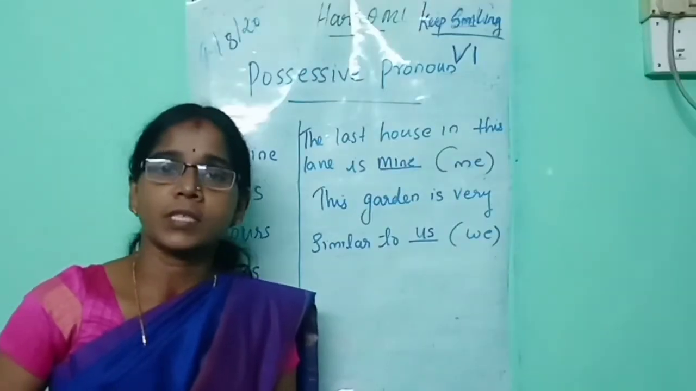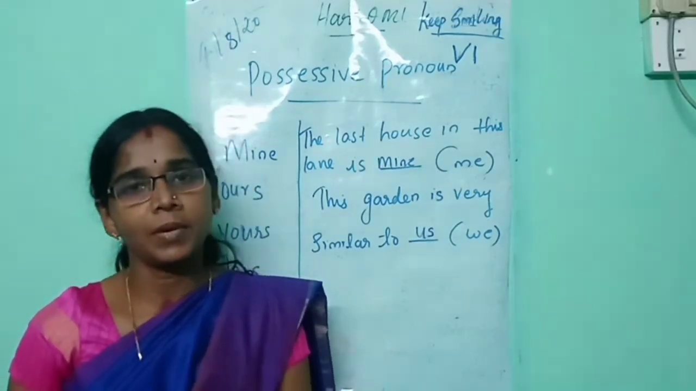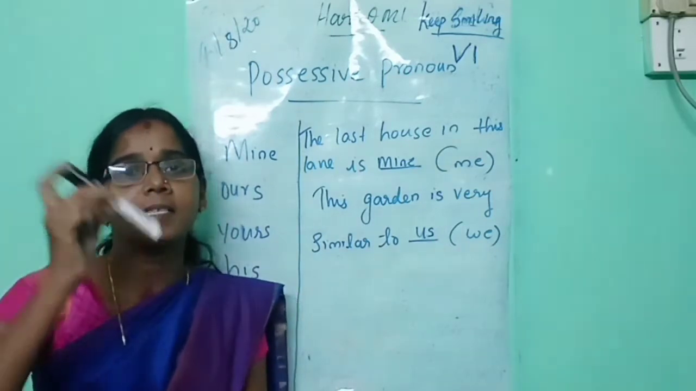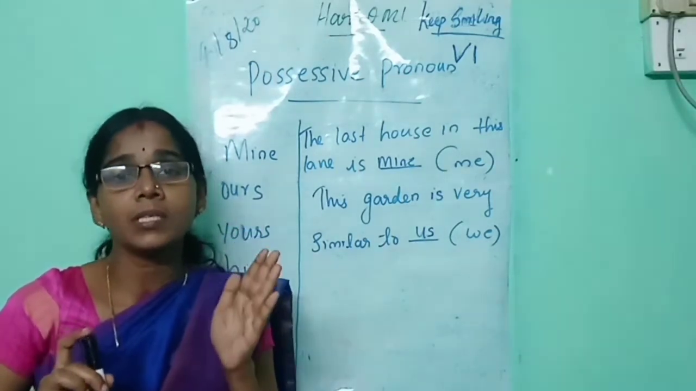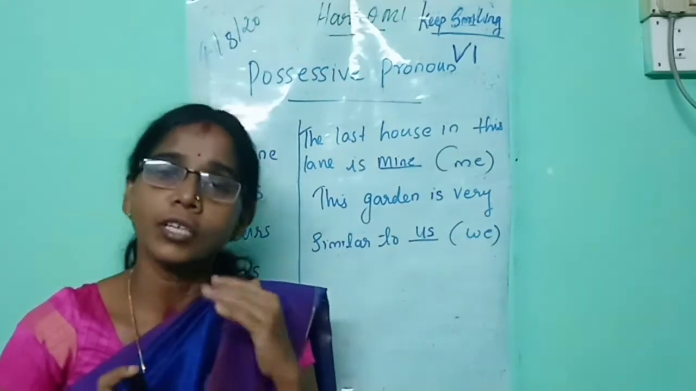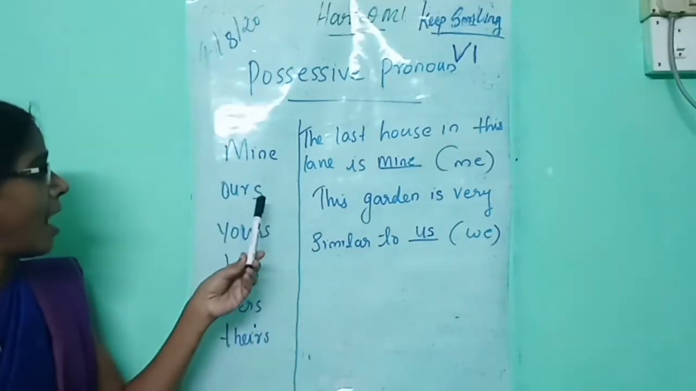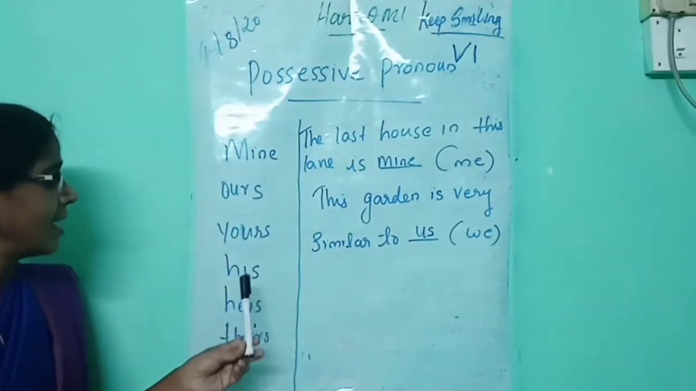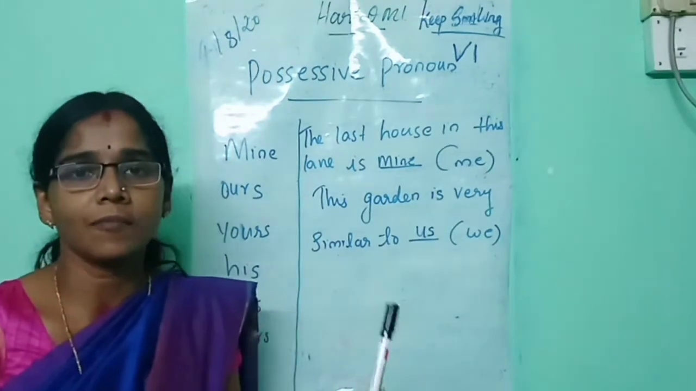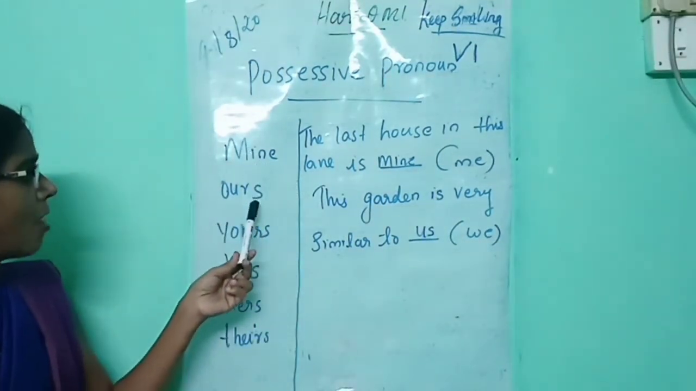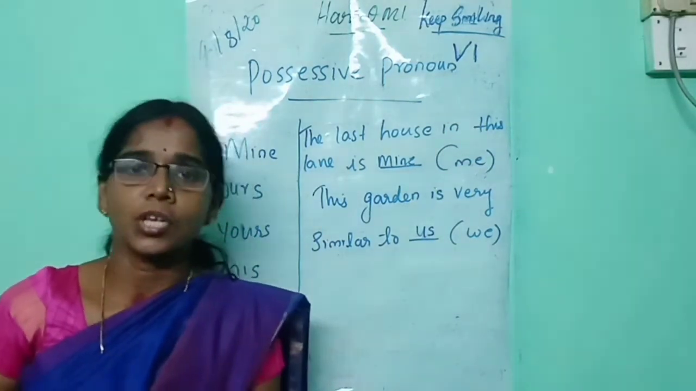Now let's see possessive pronoun. Possessive, what do you mean by possession? Possession means ownership. This marker is mine. That shows possession. Possessive nouns are also used for showing possession. The words such as mine, ours, yours, his, hers and theirs are called possessive pronouns. Listen once more. Mine, ours, yours, his, hers and theirs are called possessive pronoun.